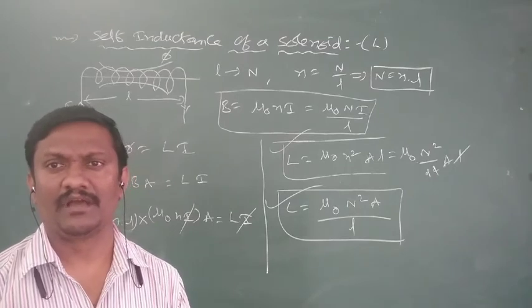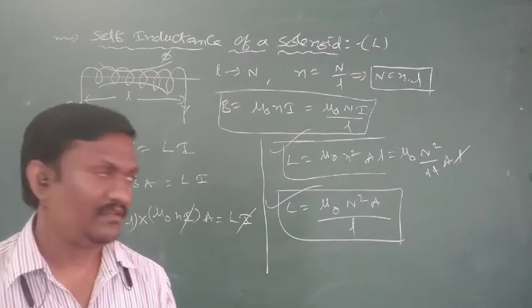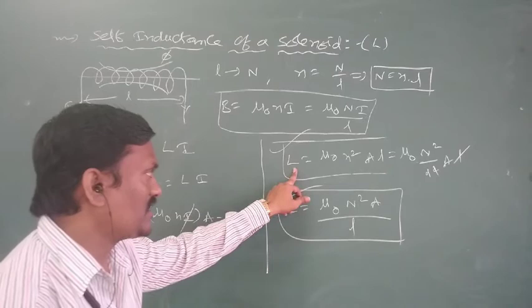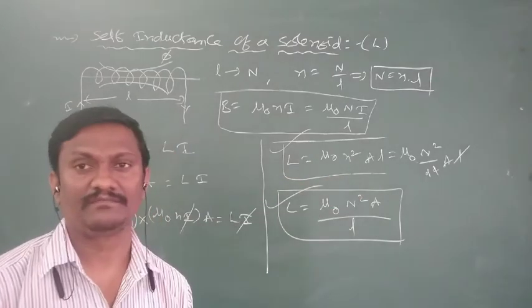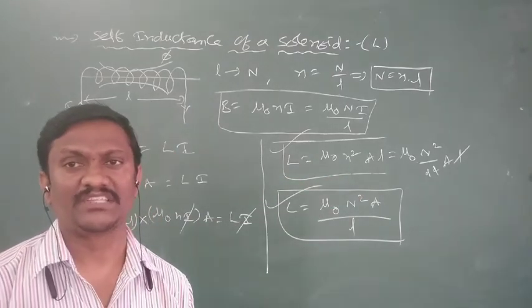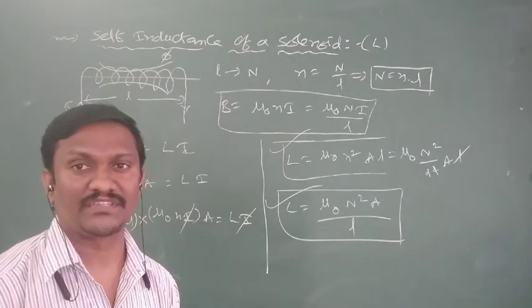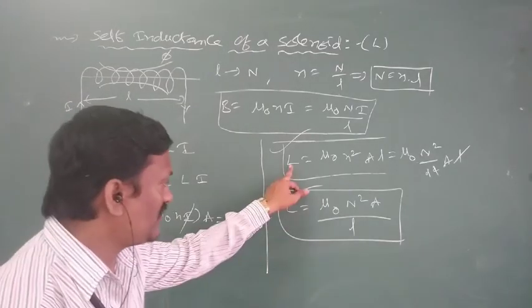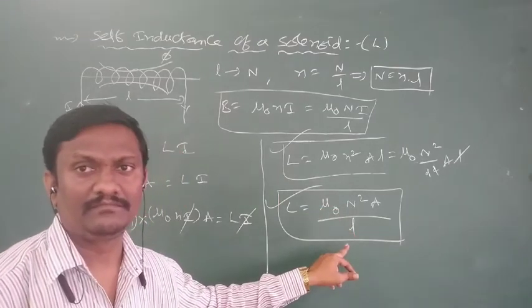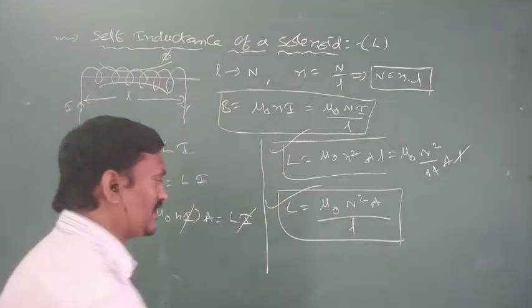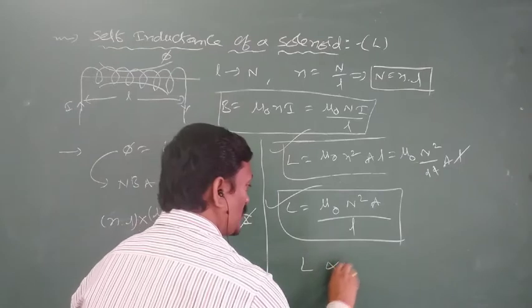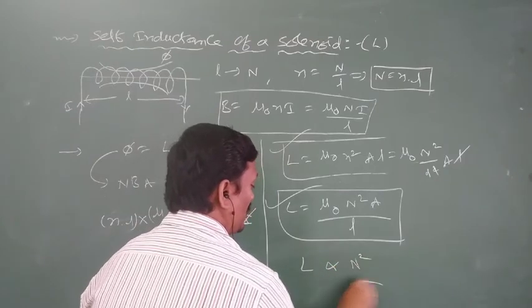In 2019, a PU exam question was given: how does the self-inductance of a solenoid depend on the number of turns? What is the relation between the self-inductance of a solenoid and the number of turns? Based on this formula, there is no problem. So the self-inductance of a solenoid is directly proportional to the square of the number of turns.